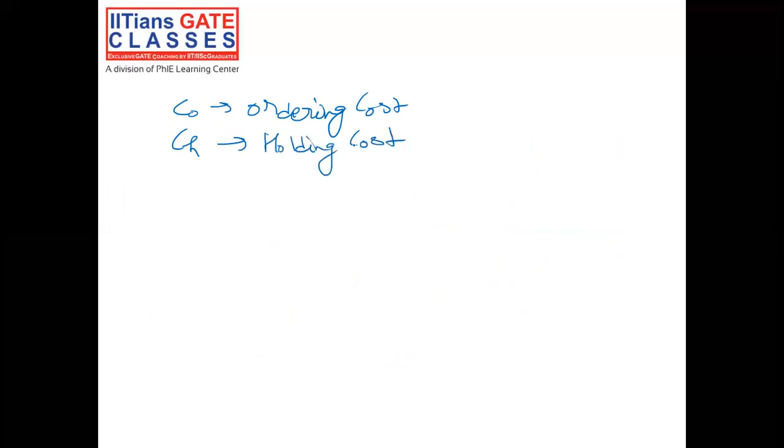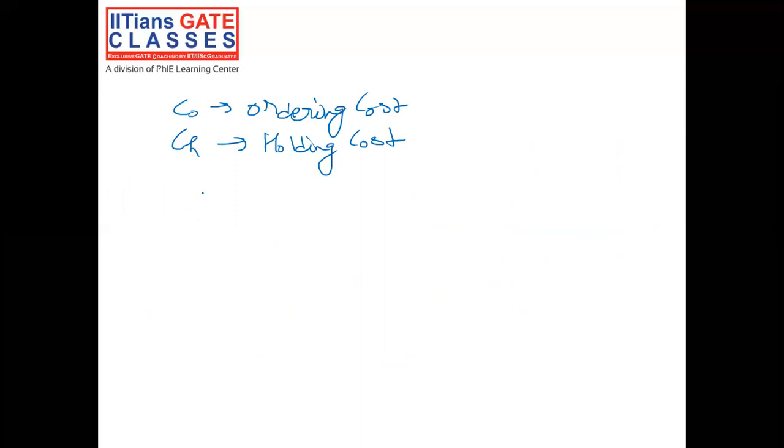Now we are representing CO as ordering cost and CH as the holding cost.